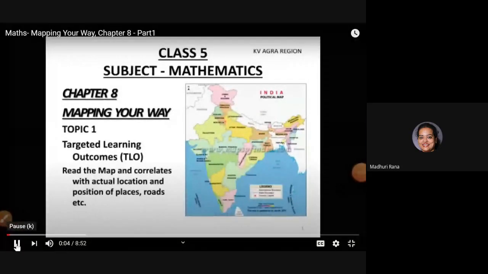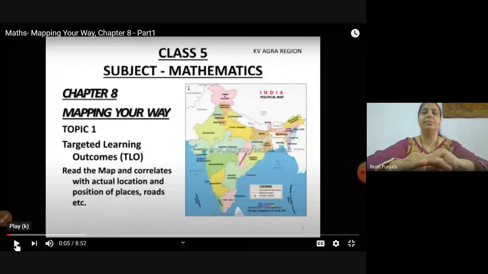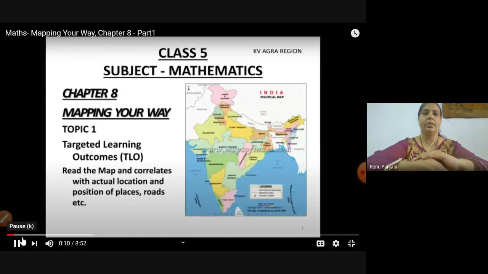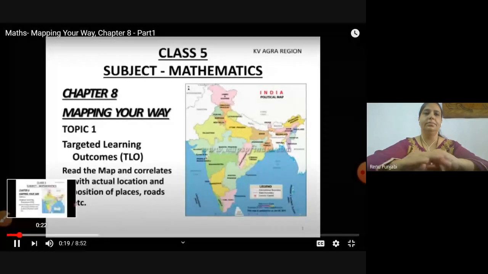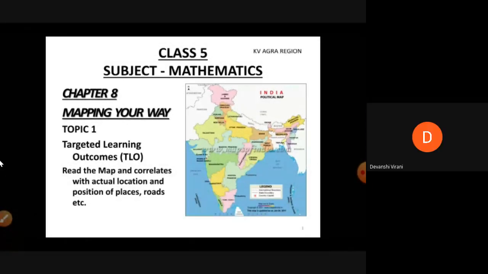Good morning, dear students. Hope you all are fit and healthy and enjoying your online teaching learning. I am here with the chapter Mapping Your Way. The targeted learning outcome for the first topic is that students will be able to read the map and correlate with actual location and position of places, roads, etc.